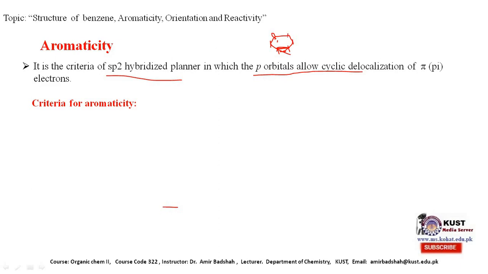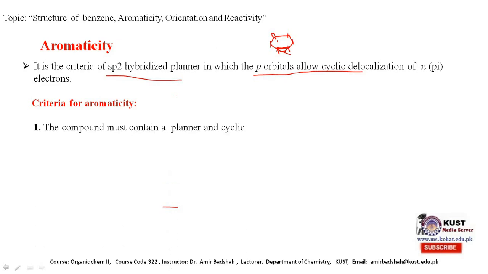These p orbitals involve a cyclic delocalization of the electrons. This cyclic delocalization of p orbitals in an sp2 hybridized planar structure is called aromaticity.